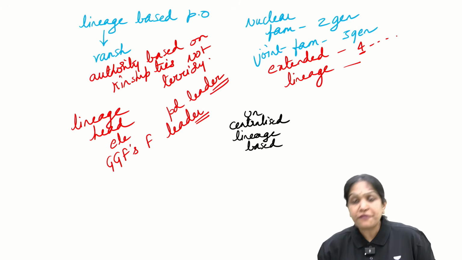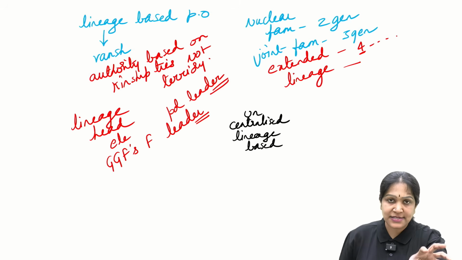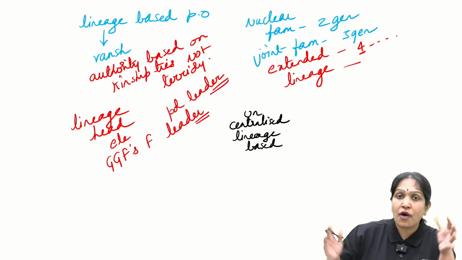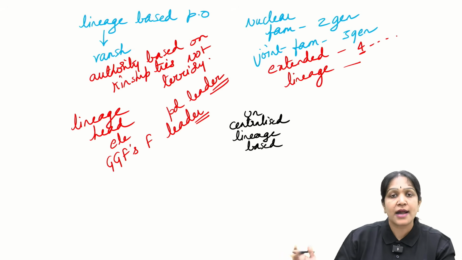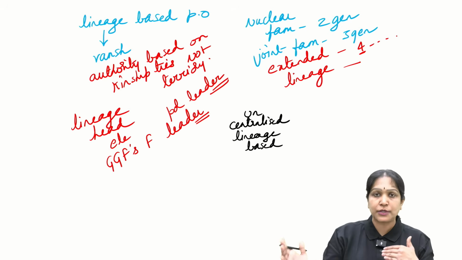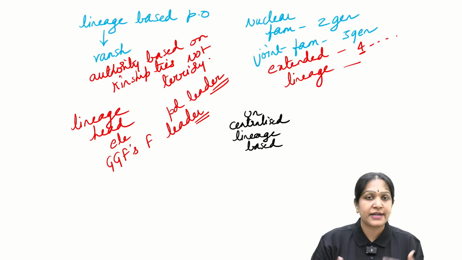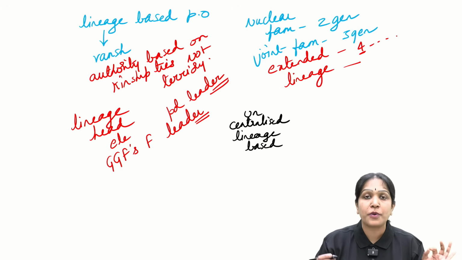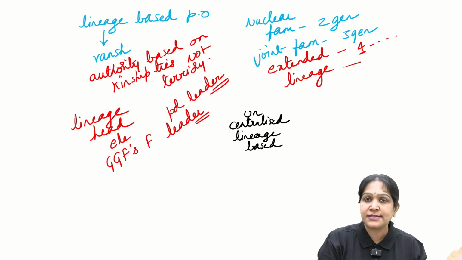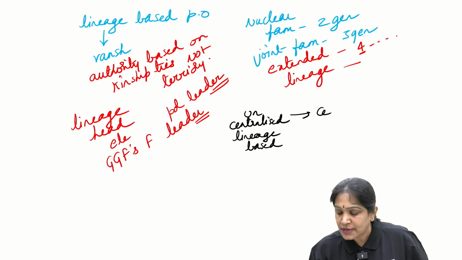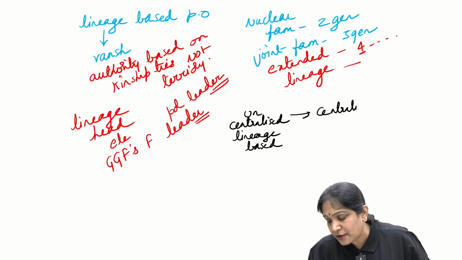Lineage based. For example, there are 10 lineages. Each lineage will have a head, and all the lineages are autonomous. One lineage head is not answerable to the other. So therefore we can call this type of political organization uncentralized. It will gradually evolve into centralized political organization.